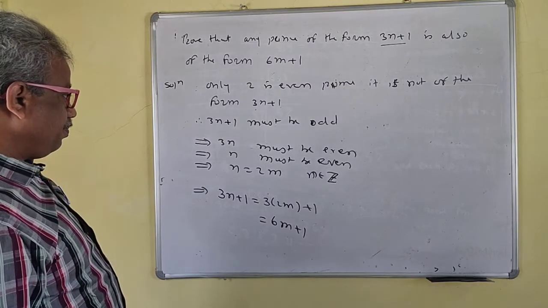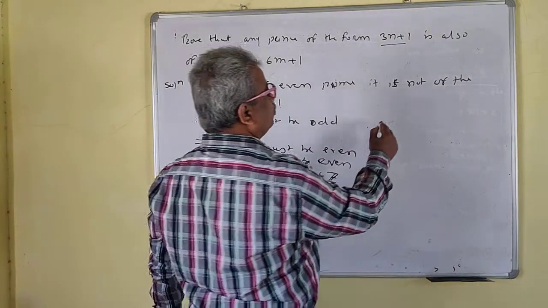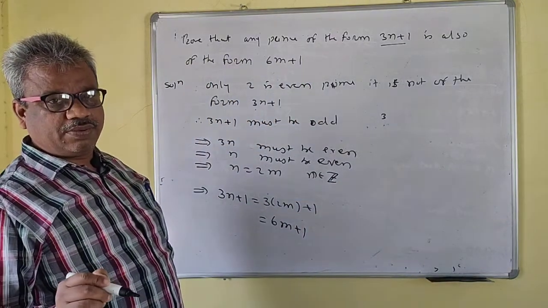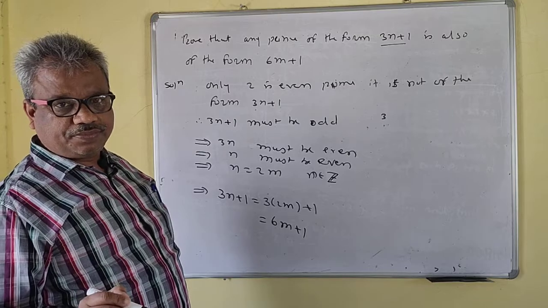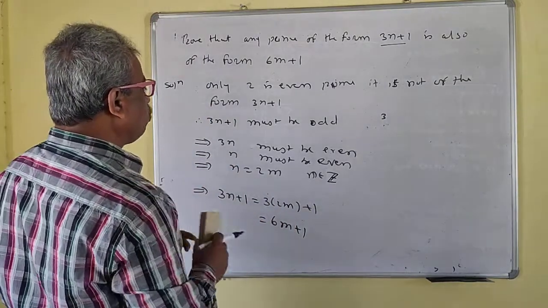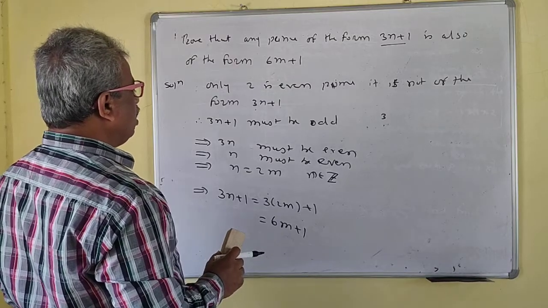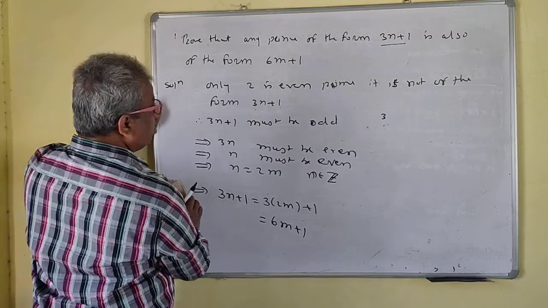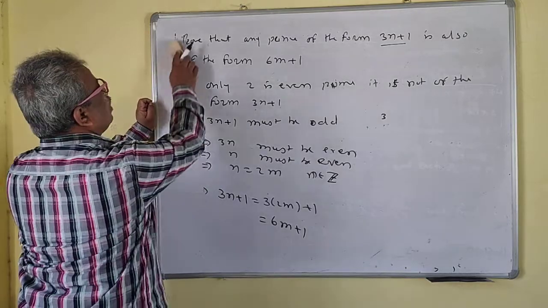Yes. See, 3 times n: an odd times an even is always even. The product of two odd numbers is odd, and the product of two even numbers is even. Okay, so this is the end of the problem.